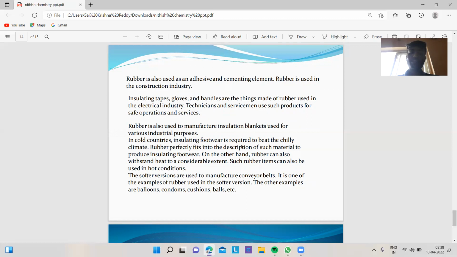On the other hand, rubber can also withstand heat to a considerable extent. Such rubber items can also be used in hot conditions. The softer versions are used to manufacture conveyor belts. It is one of the examples of rubber used in the softer version. The other examples are balloons, condoms, cushions, balls, etc.